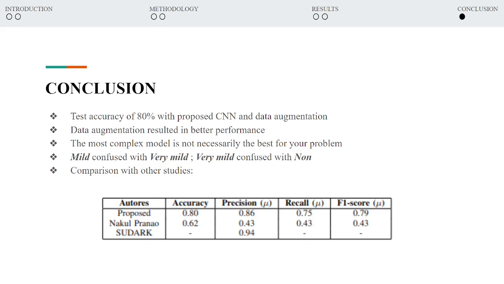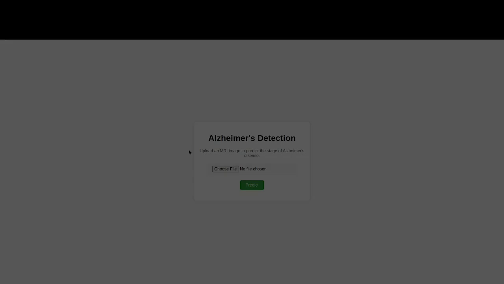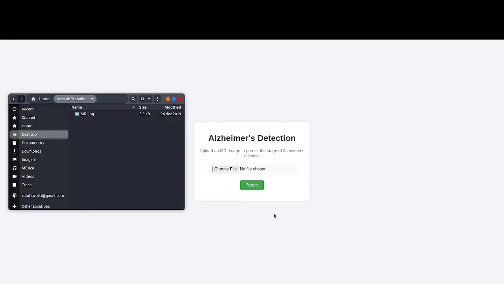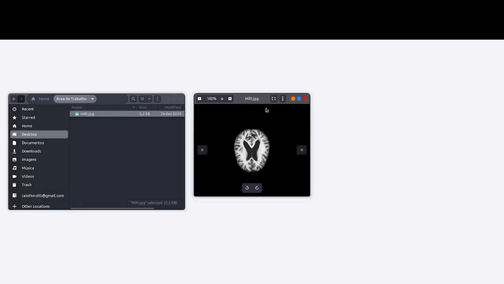Using the model that we trained, we made a little web application. For example, you can simply drag your image file into the field and click on predict, and the model will give you the level of Alzheimer's based on the image that you gave.